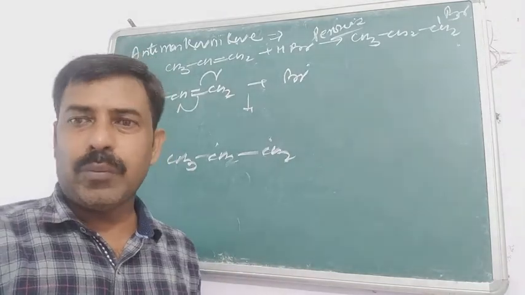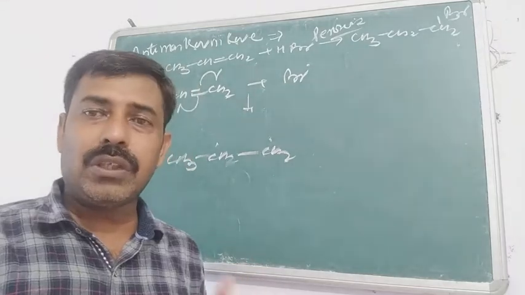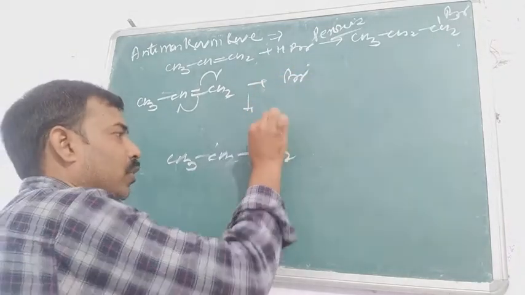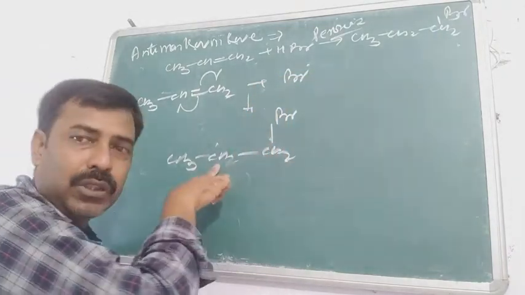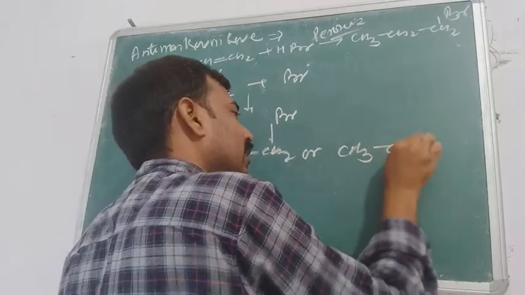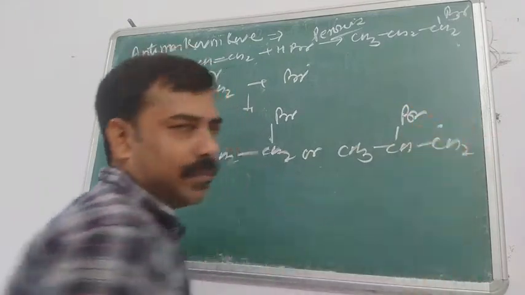We are taking both positions and trying to find which one will be the major product, which position is the most favorable for the bromine. So if the bromine is approaching the first position, it will be this one. But if the bromine is approaching position number 2, then it will be CH3, CHBr and CH2 free radical.